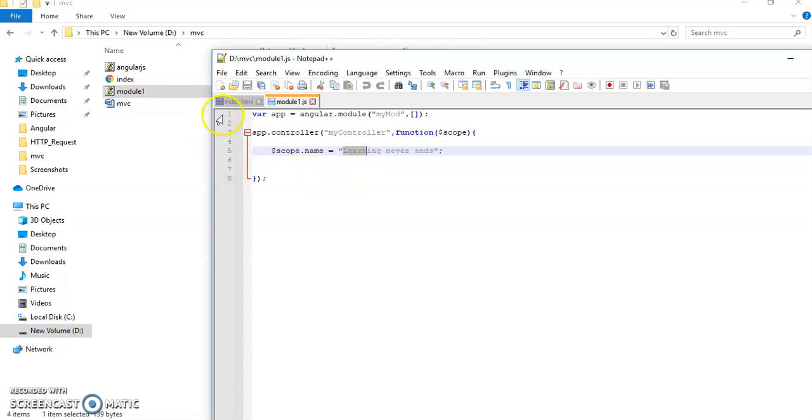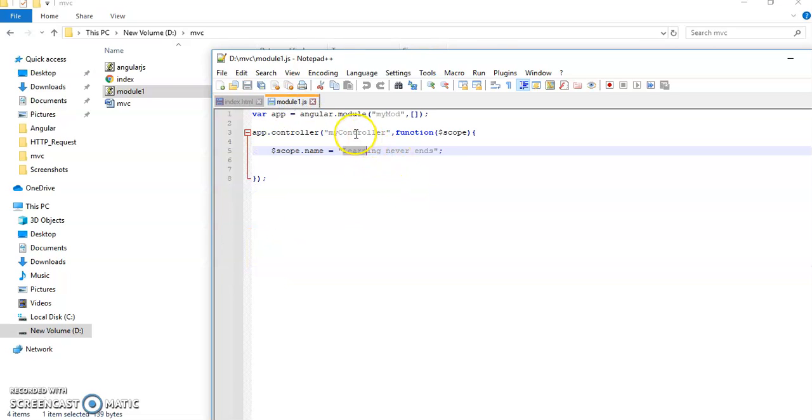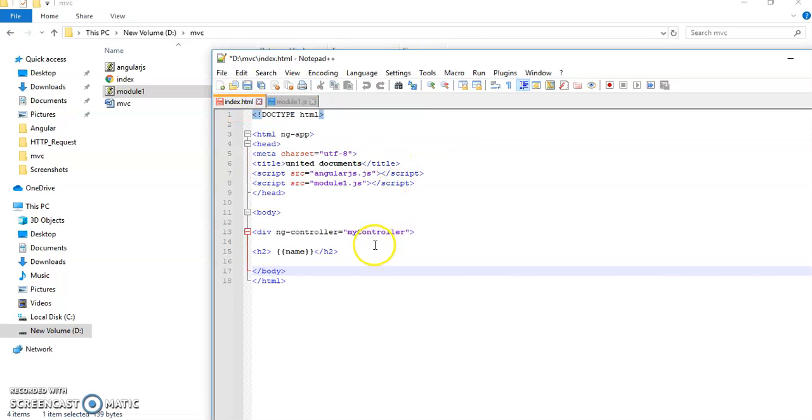After that we go to our main file. In this main file, as I told you, the name myController we have mentioned here, you can see. Then we open an h2 tag.